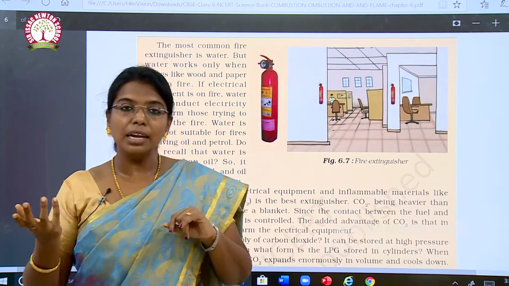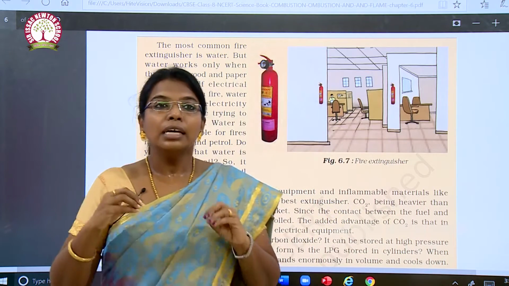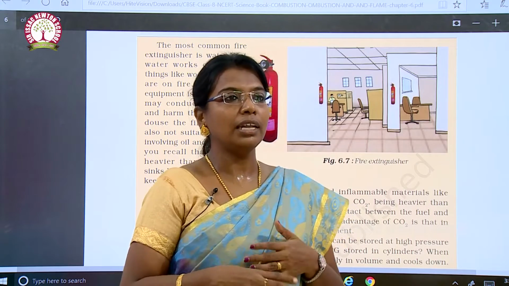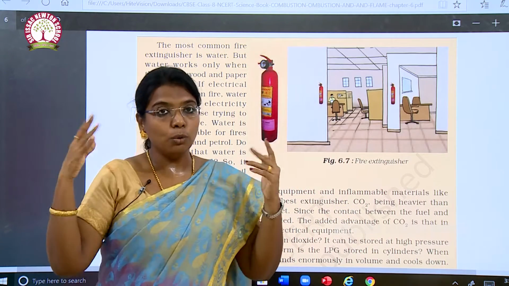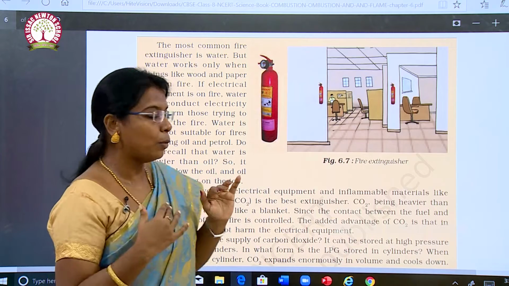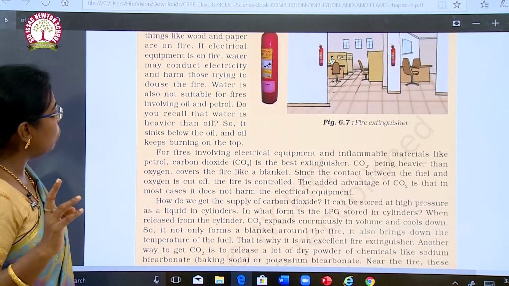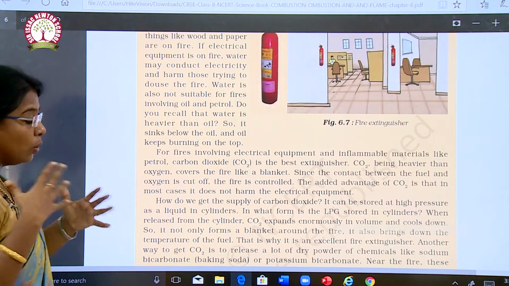But if some electrical appliances in the house catch fire, water is a good conductor of heat and electricity, so it will spread the fire and cause more damage. In that case, a proper fire extinguisher should be used. Do you recall that water is heavier than oil? So, it sinks below the oil and the oil keeps burning on the top.